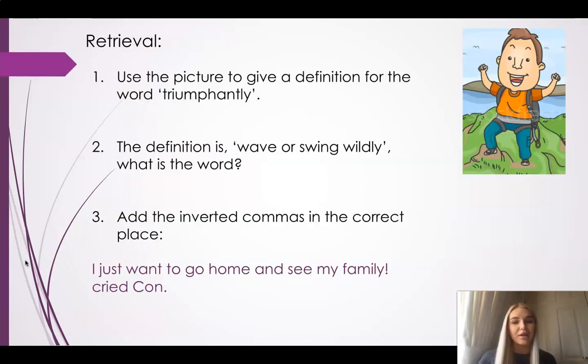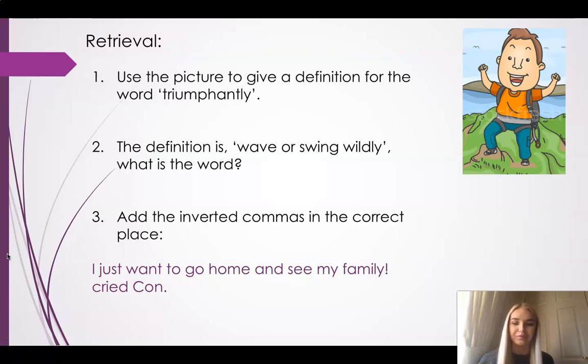Now I have three retrieval questions for you today. So question number one, using the picture on the slide, can you give a definition for the word triumphantly? Number two, the definition is wave or swing wildly. What word is this a definition for? And can you add the inverted commas into the correct place for this sentence in purple? So pause the video here, write down your answers on a piece of paper, please.